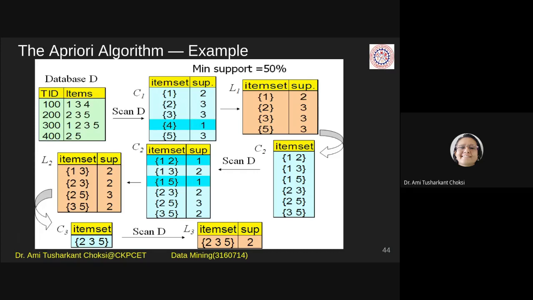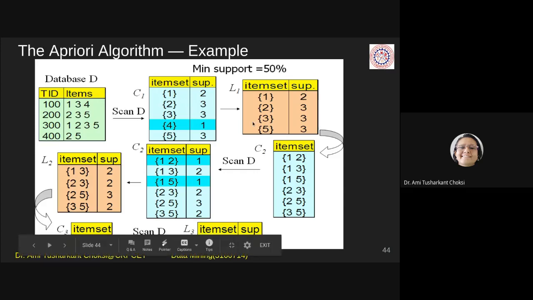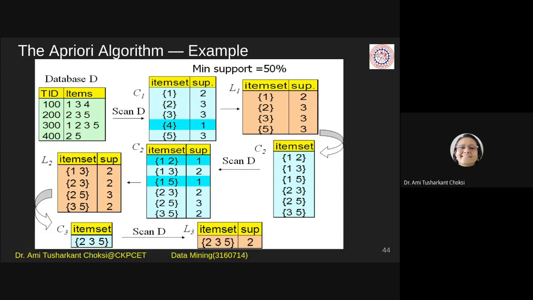Now, can we proceed further? Can we have the L4? Do we have some more item sets in this L3? No. We have only one item set in this L3. So can we join it with somebody else?